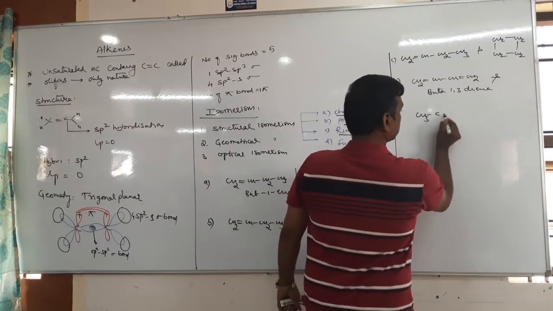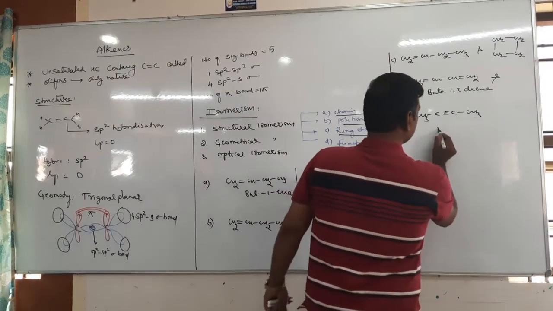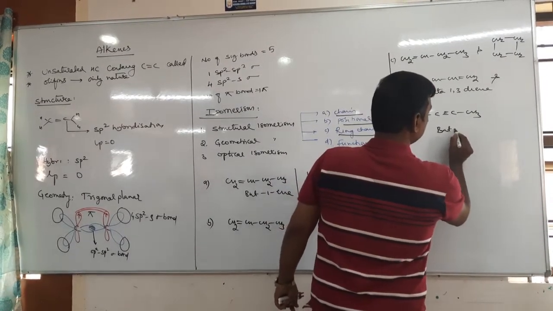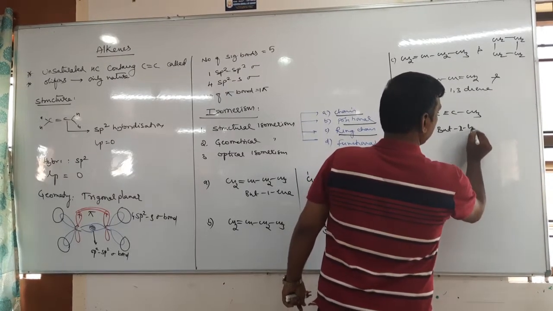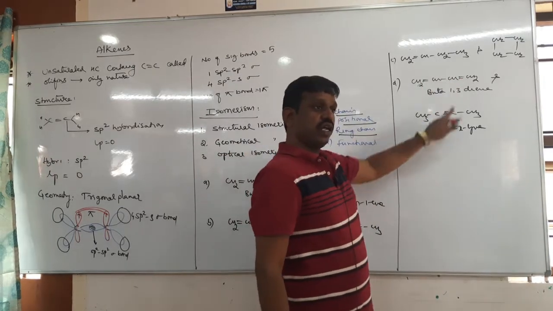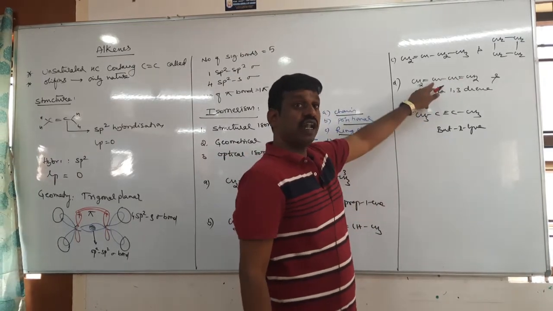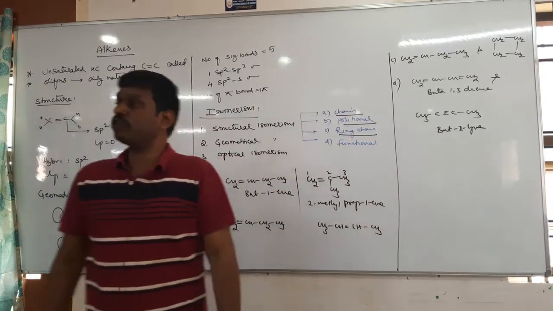Can we write like this? It is but-2-yne. So therefore, it is a diene, it is an alkyne. So diene and alkynes are an example for functional isomers.